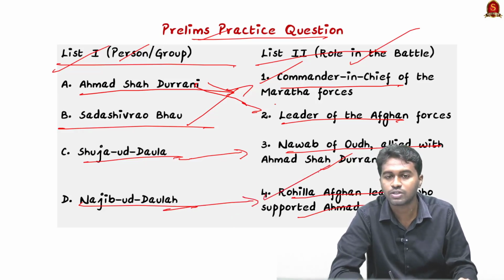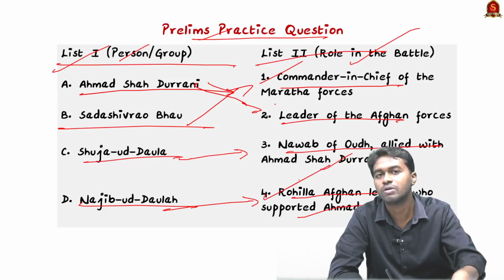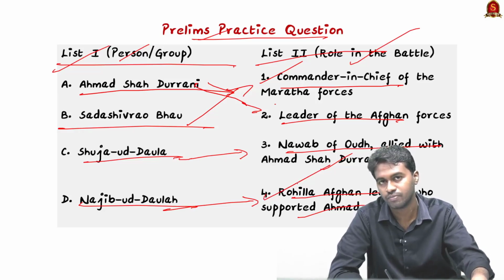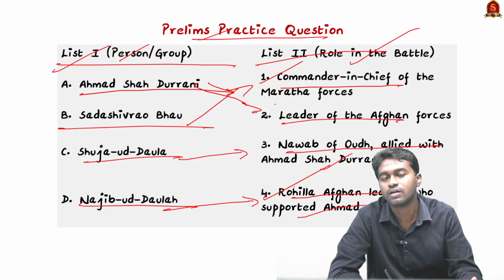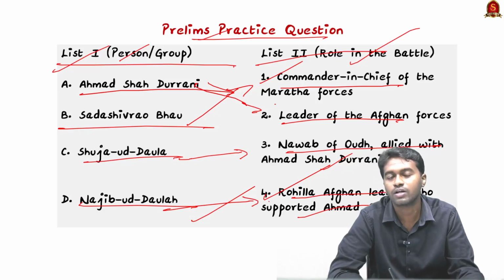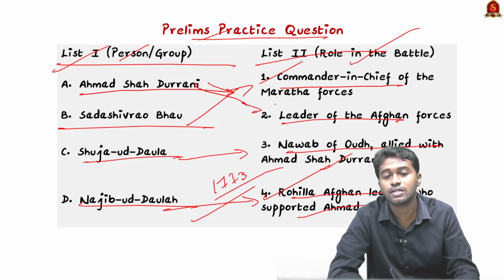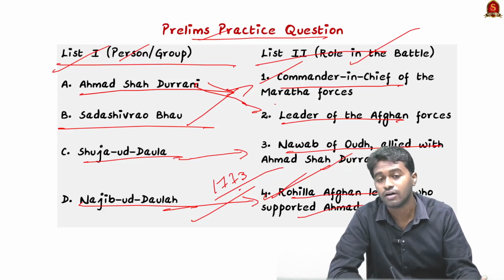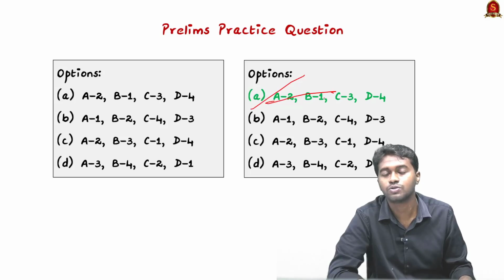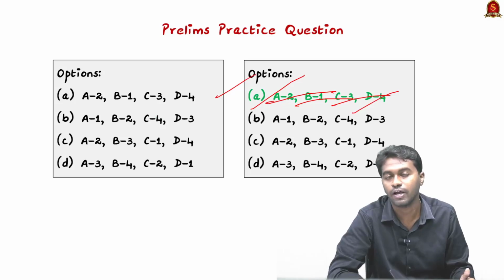And the Rohillas lived in a kingdom located between Bengal and Oudh. Later the British government under Warren Hastings defeated and destroyed Rohilkhand. And for that, Warren Hastings had to face trial in Britain, but no action was taken. And the 1773 Regulating Act was a result. One of the reasons for the Regulating Act of 1773 was the Rohilla war. Yes, the options are A goes to 2, B goes to 1, C 3, and D 4. So the correct answer is option A.